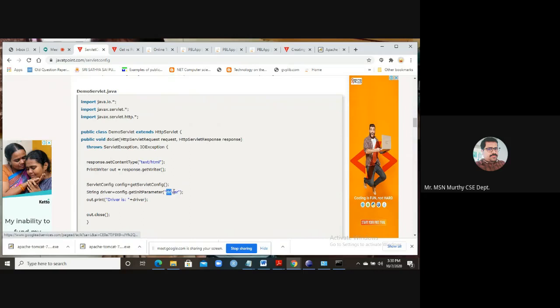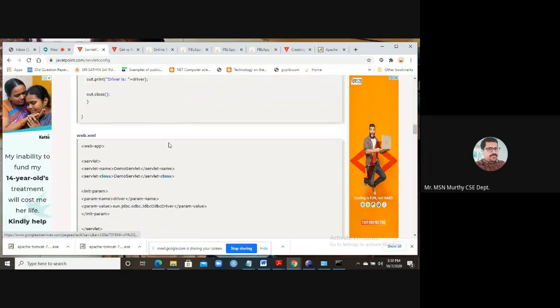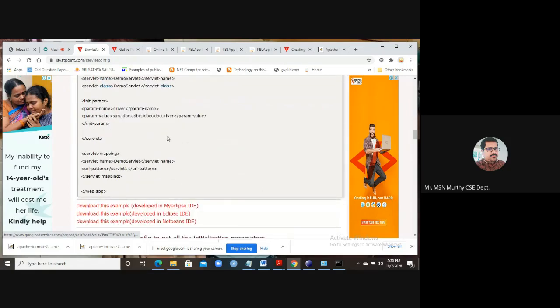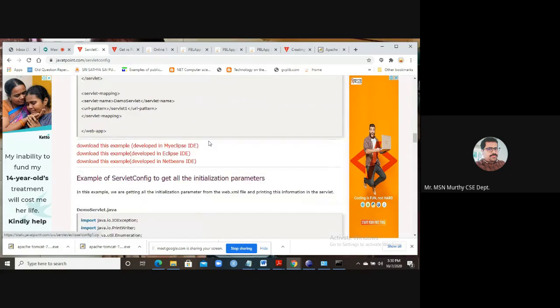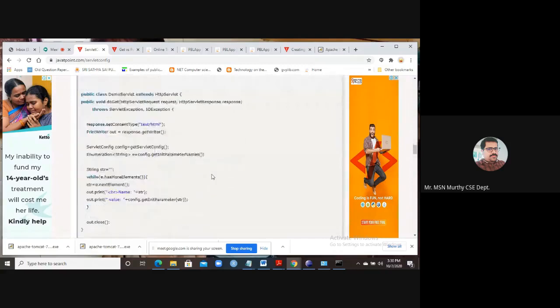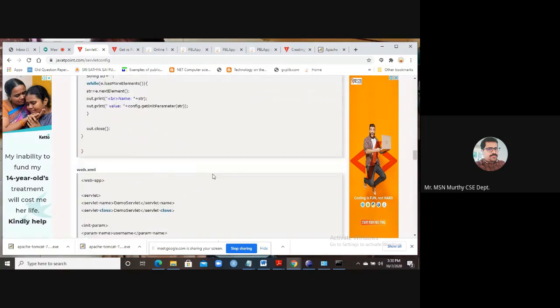What is the name of the parameter? Driver. So its value will be retrieved. The value for this driver is sun.jdbc.odbc.JdbcOdbcDriver. This is the init parameter. One more parameter is also there, that is the context parameter.